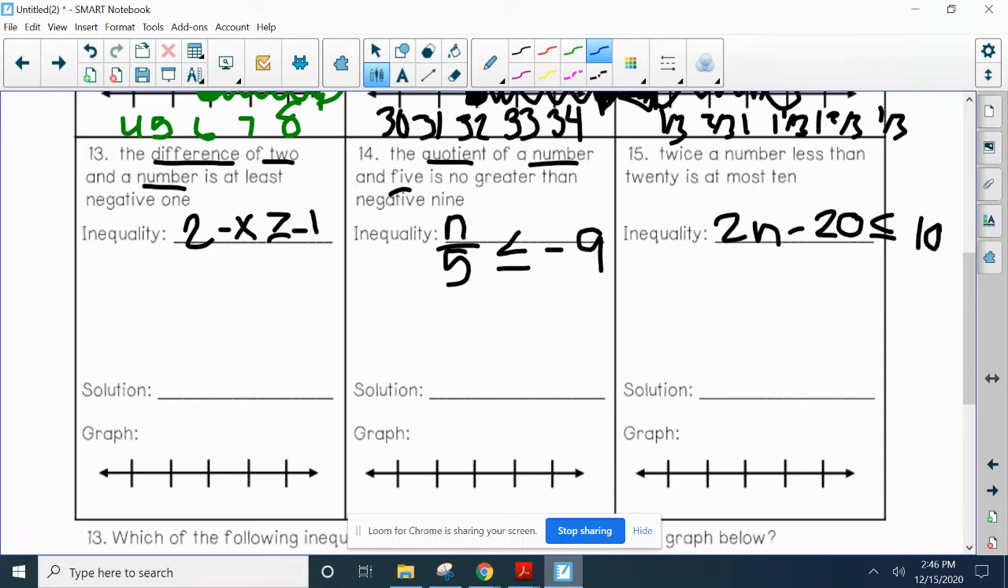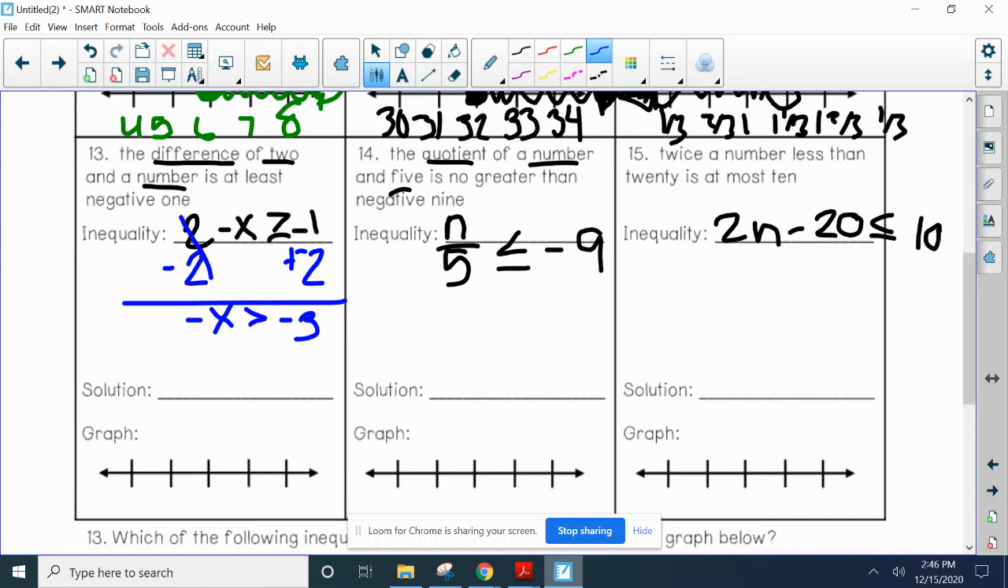So I have 2 minus x is greater than or equal to -1. So I'm going to go ahead and get rid of my 2. So 2 minus 2 is 0. But I have a -x left is greater than or equal to -1 minus 2. So plus a negative. So -3. So negative x is -3.